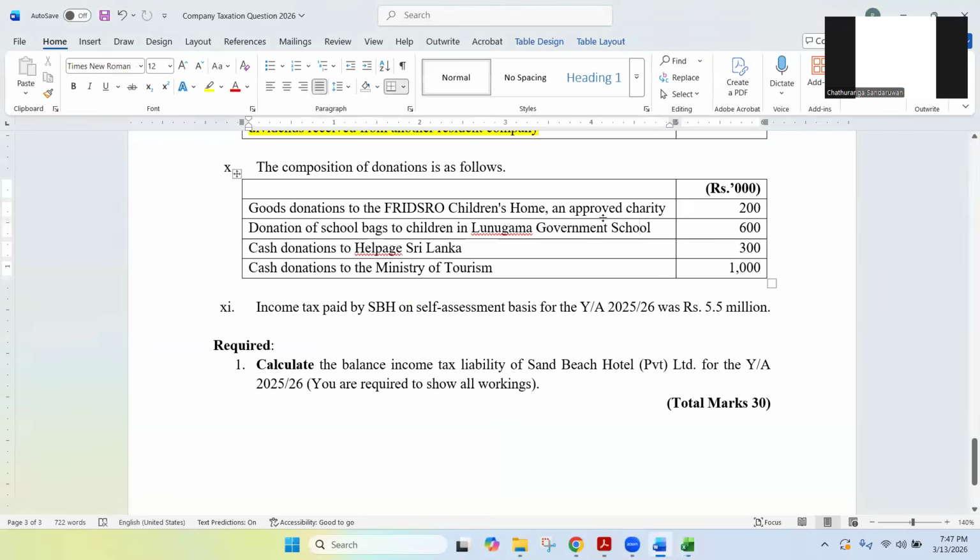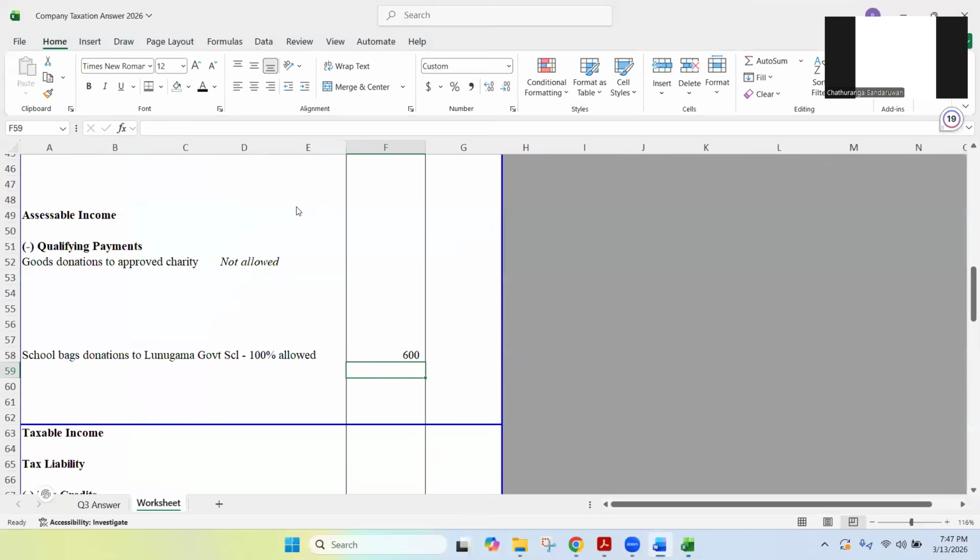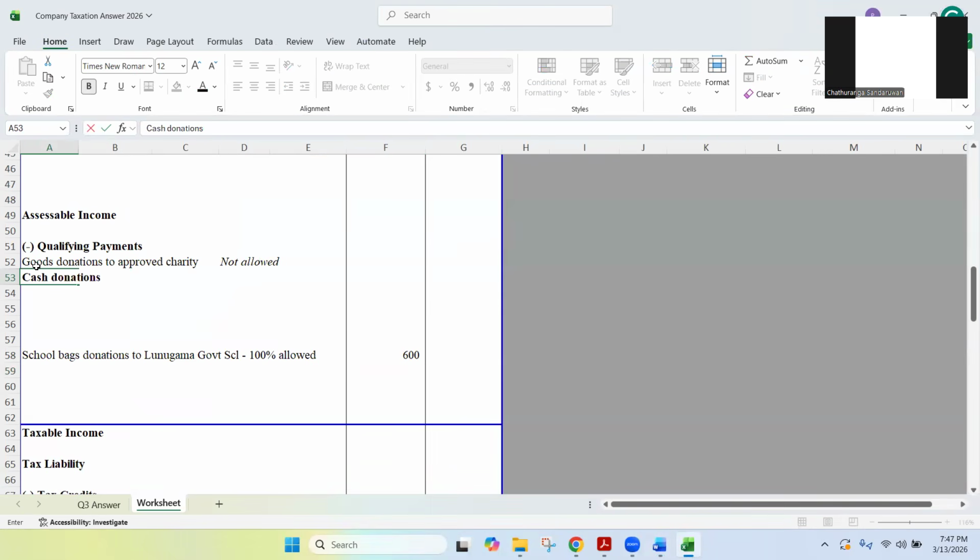Next one, cash donations to Helpage Sri Lanka. Helpage Sri Lanka is a famous, popular, approved charity. Now my question, can we allow cash donations to approved charity? Yes, we can allow, but there are some conditions. Anyway, goods donations to approved charity not allowed. That is direct. But cash donations to approved charity,